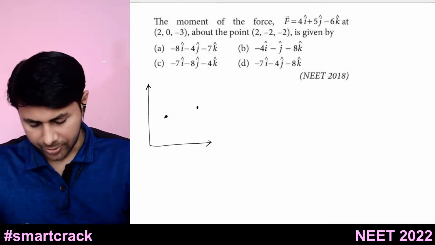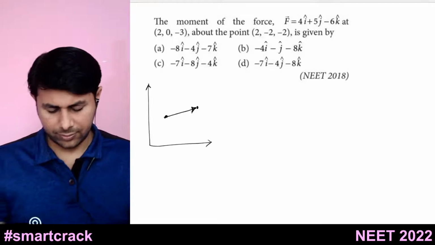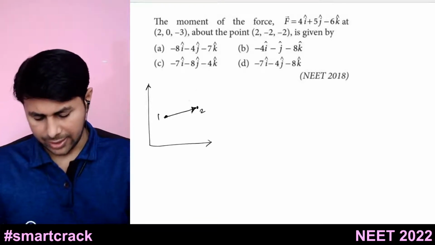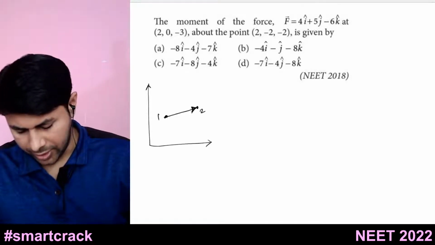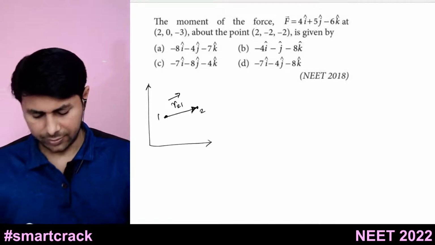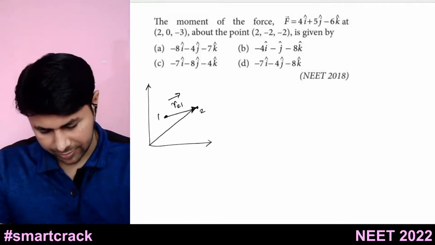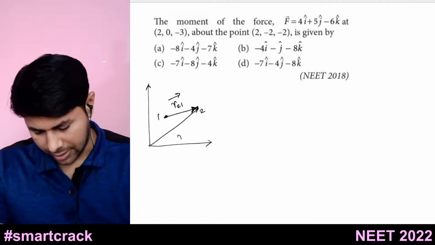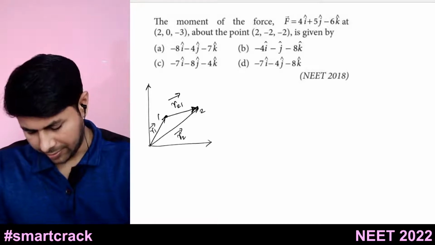So how do we find position vector with respect to this point? This is suppose point 1, point 2, and you want to find out position vector, you want R21 bar. So what will be that? Let's say this is R2 bar, this is R1 bar.